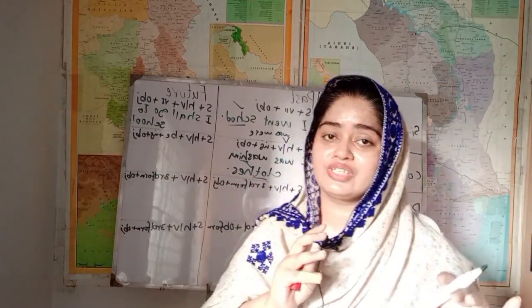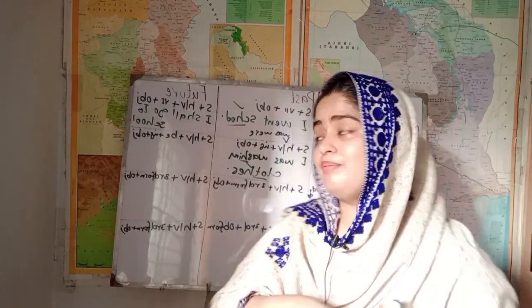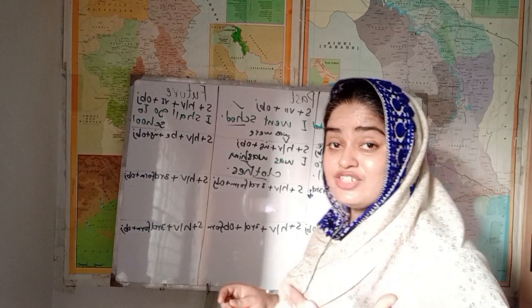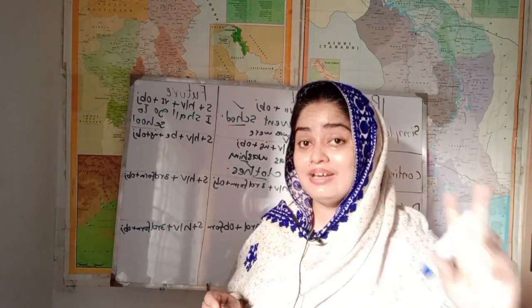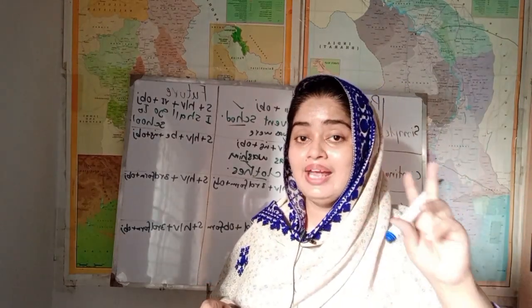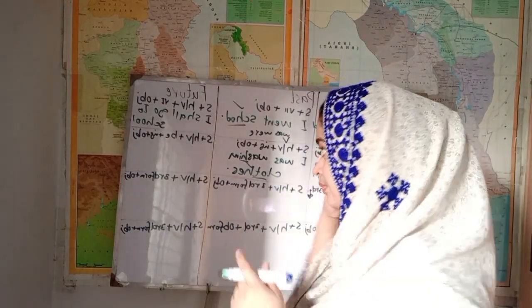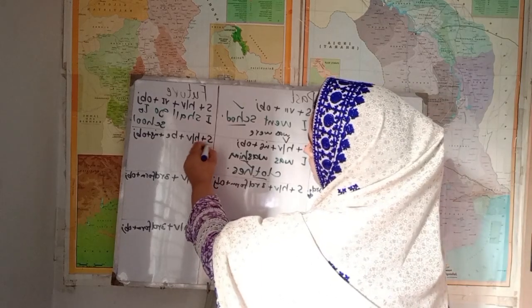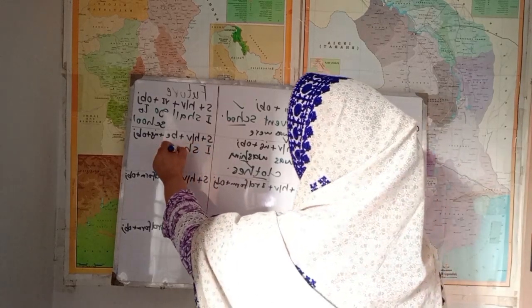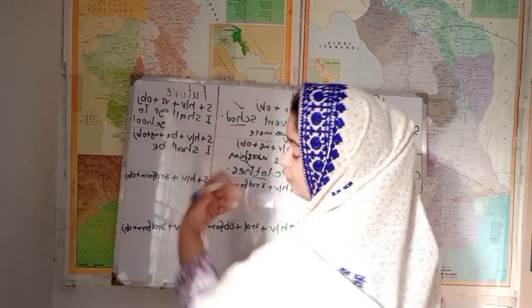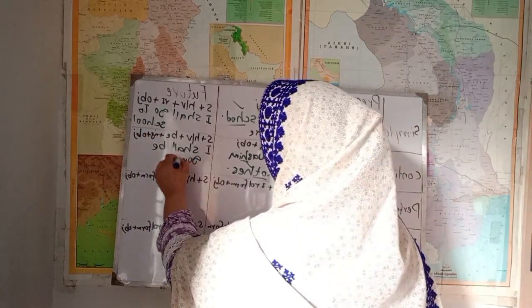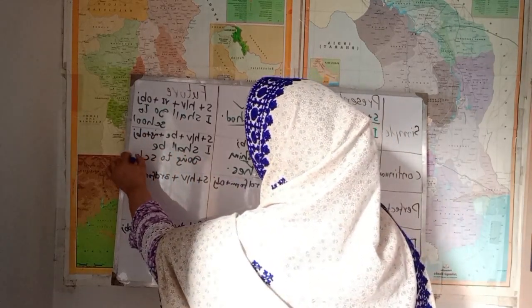This is very interesting. In present continuous tense, is or am. In past continuous tense, was and were. In future continuous tense, will be and shall be are used. Shall be with I and we. With the rest of all, we use will be. For example, first of all, subject, I shall be. Why fourth form? Going to school.